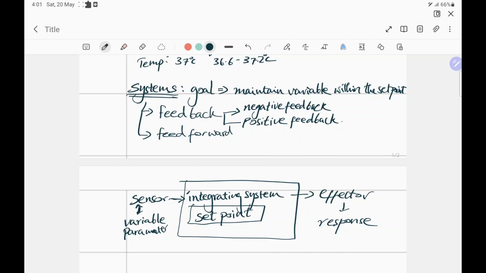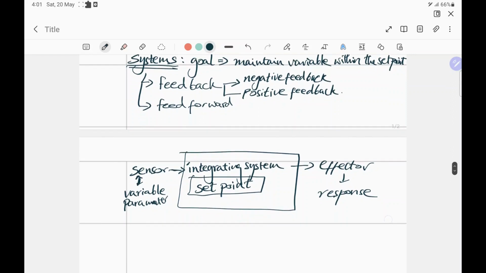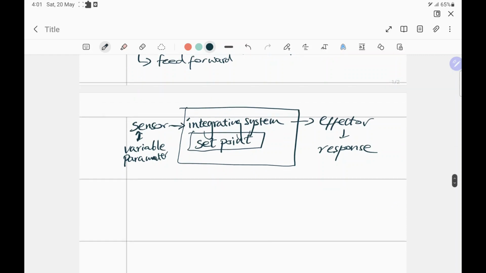And if there is a variation, then the integrating system is going to give an effector signal, based on how much the variation has taken place. And then finally you get a response for that. Now this is a very simplified version of this explanation, but let's go into a little more detail.